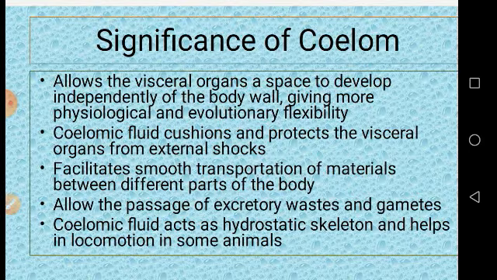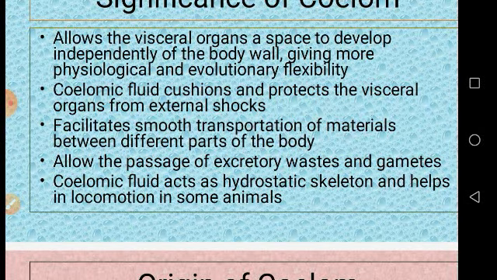Excretory waste, that means nitrogenous wastes, are collected into the coelom, and then there is a passage, that means nephridia, the excretory organs, and other organs are also present. These excretory wastes are eliminated from the coelom through certain pores or apertures. There is also an outlet for the gametes from the coelom.